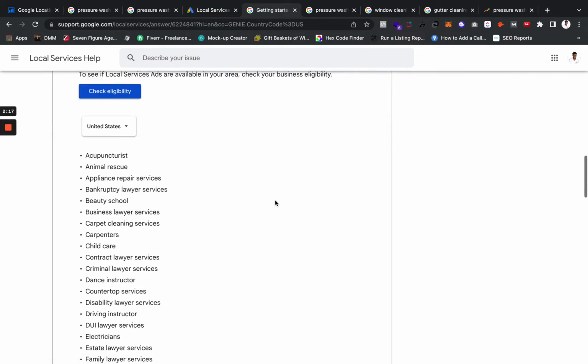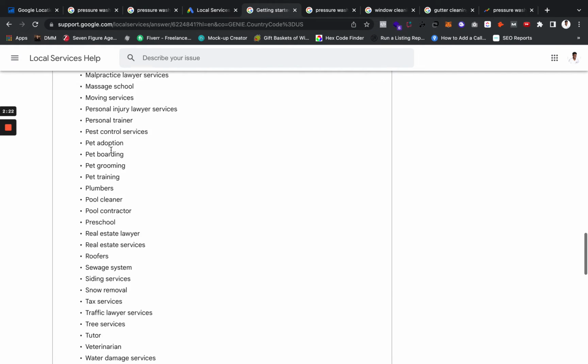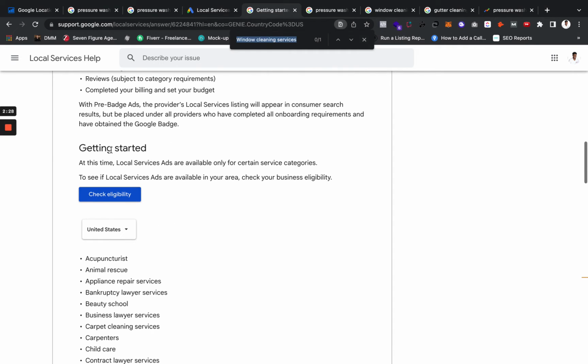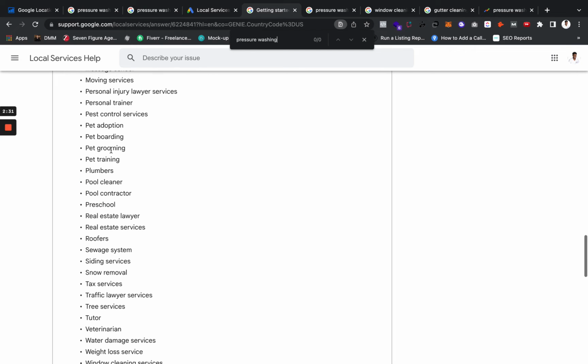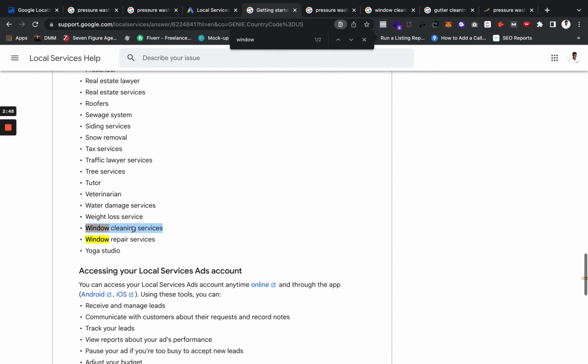But what I want to show you right now are all of the categories of businesses that are eligible for Local Service Ads. If I hit Control F and put in pressure washing, you don't see pressure washing. If I put in gutter cleaning or roof cleaning, you don't see that either. But guess what they have? Window cleaning services. Pressure washing and all these other types of services fall under the window cleaning services category. So as you can see right here, they have eligibility for window cleaning services.